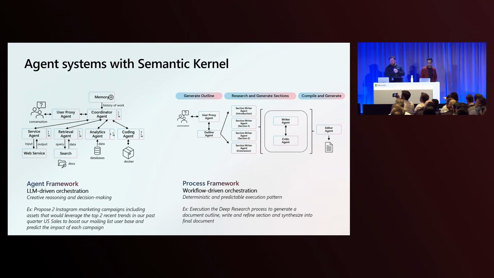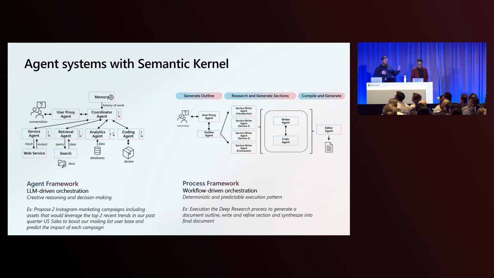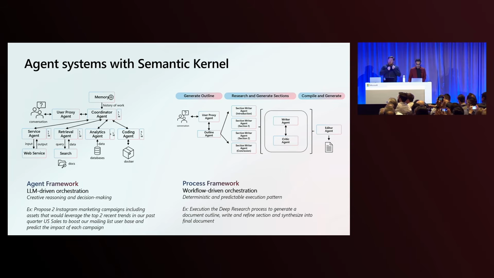Within Semantic Kernel, we have a lot of the same capabilities that Salman talked about for building multi-agent systems. I already talked about, and Salman talked about, these LLM-driven applications where the LLM is in charge of flow control and decides which tools to use and how to execute the plan. But then there is also the need for process-driven flows where you have a lot more control over which agent executes in which order. You need to look at these and decide what is the right application for the problem and the solution you're trying to go after.